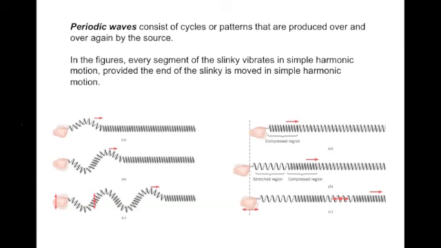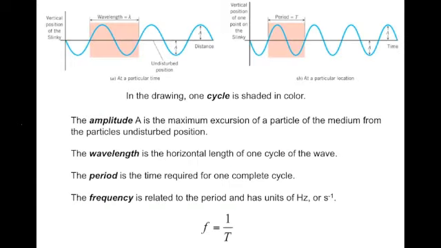Both of these types of waves, both longitudinal and transverse, when repeating through multiple cycles, are periodic waves. Every time you have the slinky moving up and down, or a wave moving up and down, or compressing and stretching in a longitudinal wave, that will indicate a periodic motion. Looking at these waves, there are four characteristics that we're really going to focus on. One cycle is being shown in the shaded area.